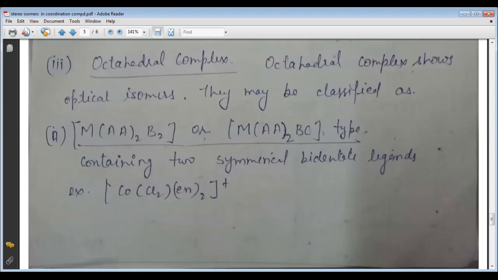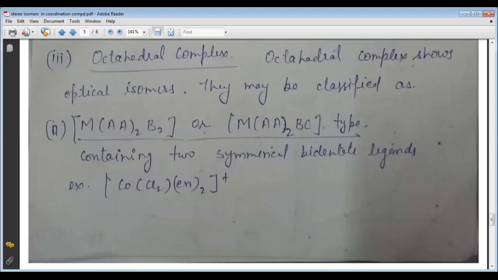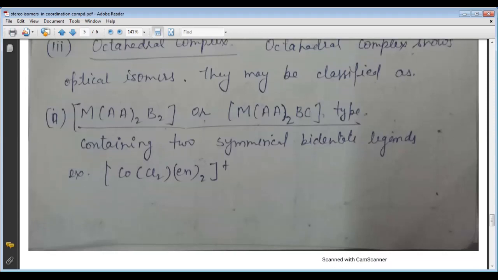So there are the types of the octahedral complex. The first example is the MAA2B2 or MAA2BC type.